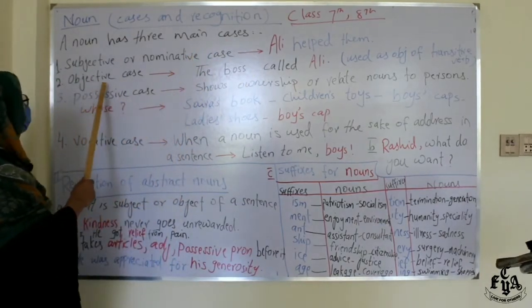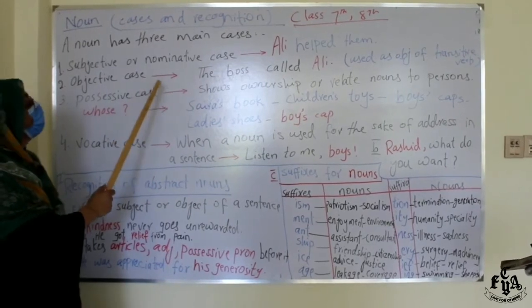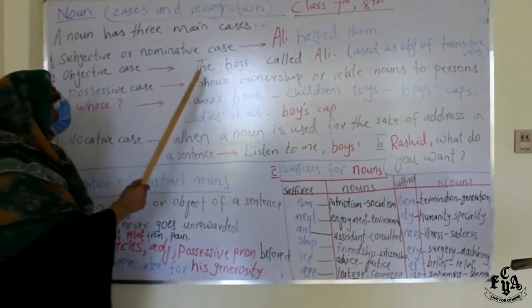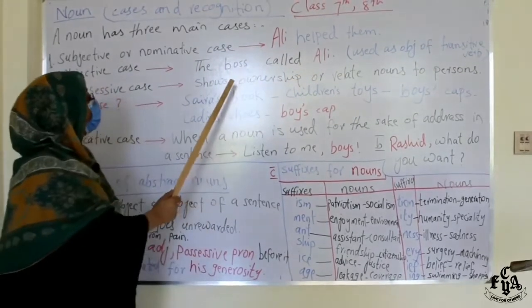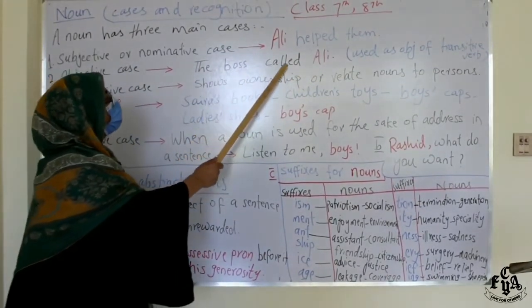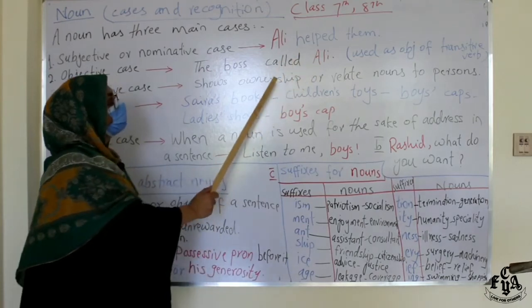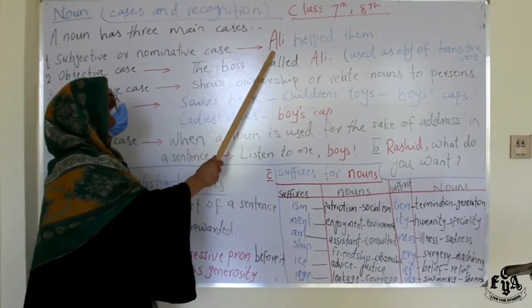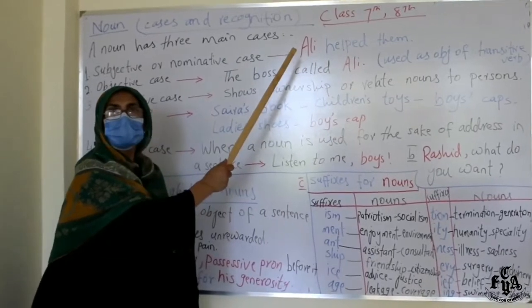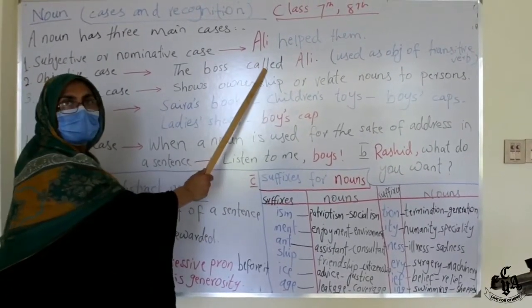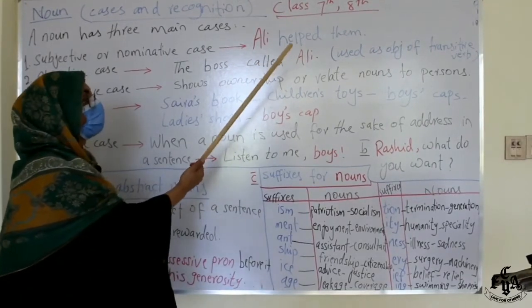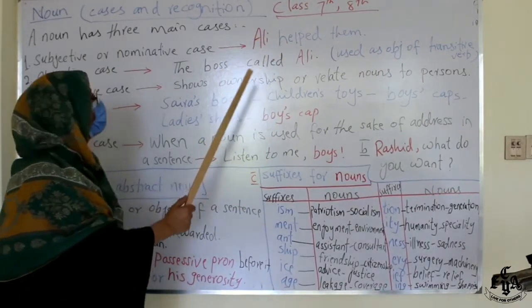Number two, it's the objective case. Objective case means when a noun is used as the object in a sentence. For example, the boss called Ali. In the subject place we can ask who did the job. Like who helped them? Ali. In case of who, you will use the subject pronoun.